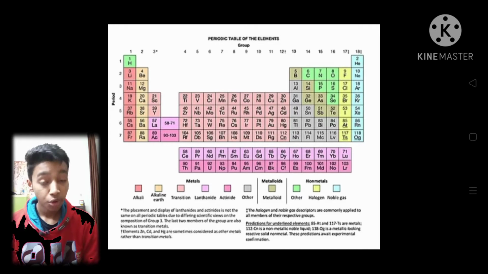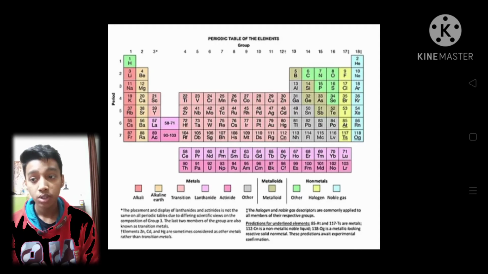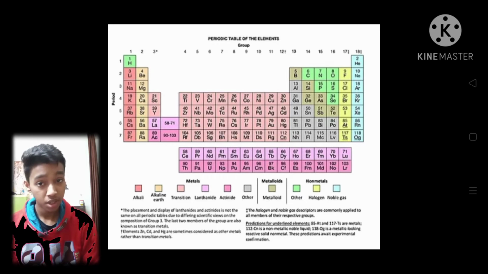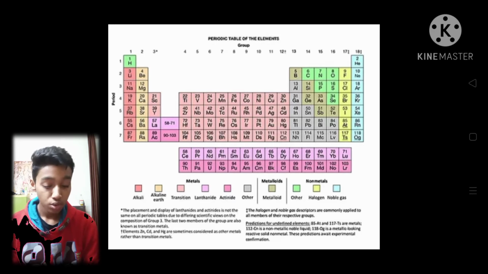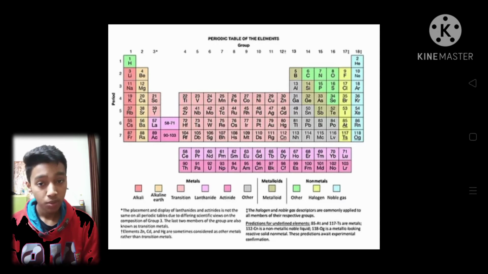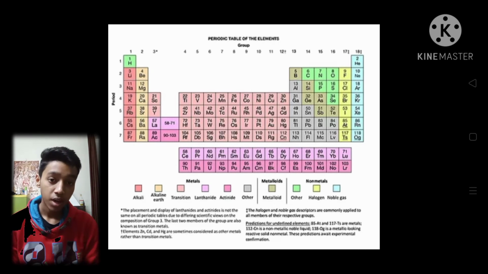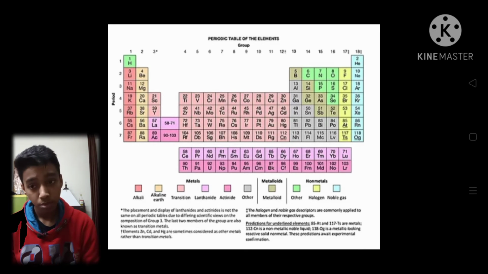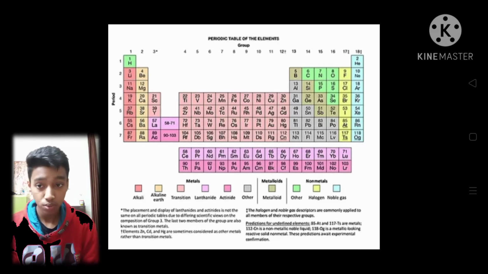The periodic table is also known as the periodic table of the elements, because in this table the elements are arranged on the basis of their properties, on the basis of their atomic number and atomic mass, increasing atomic number and increasing atomic mass. Many scientists tried to make the periodic table, but the only scientist who became successful and who published the periodic table in the year 1869 was the Russian chemist Mendeleev. Mendeleev is particularly known for his discovery of the periodic table, because he made the periodic table and its structure very useful.